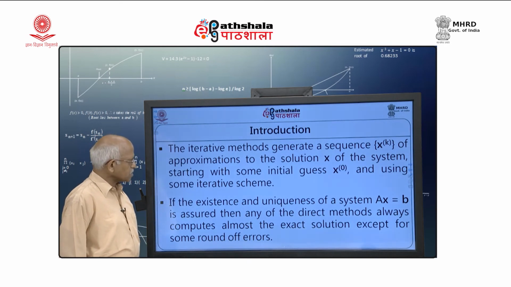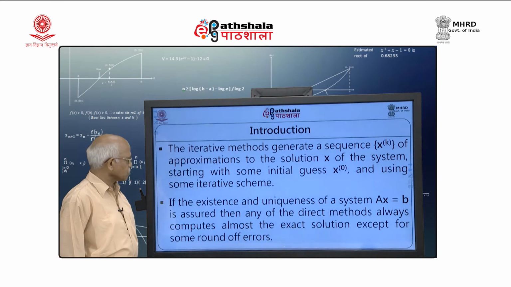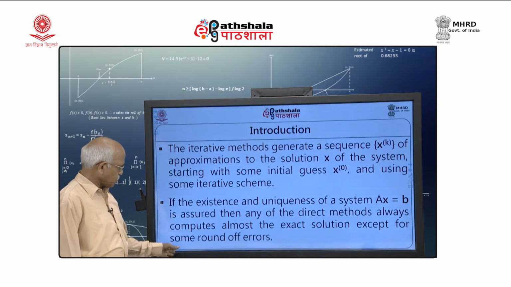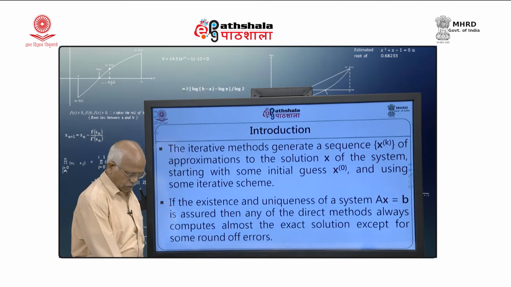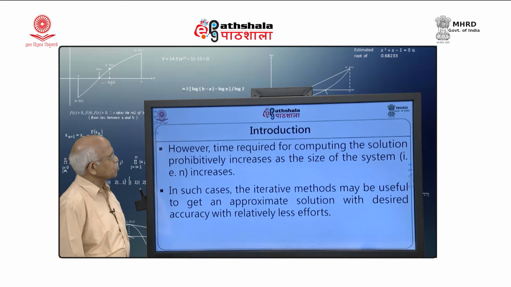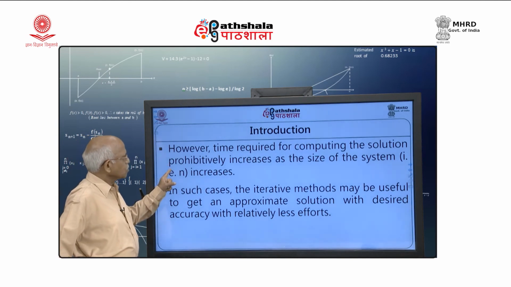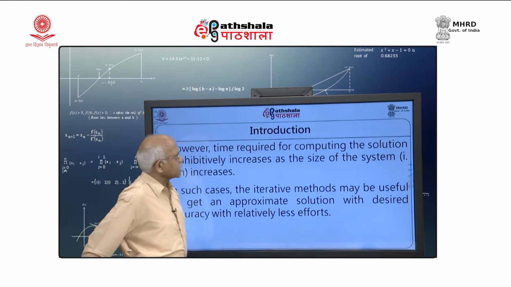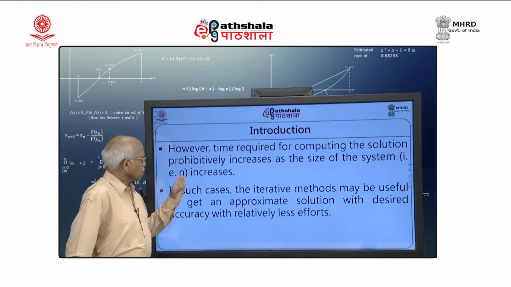If the existence and uniqueness of a solution of the system A x bar equal to b bar is assured, then any of the direct methods always computes almost the exact solution, except for some round-off errors. However, the time required for computing the solution increases prohibitively as the size of the system increases.